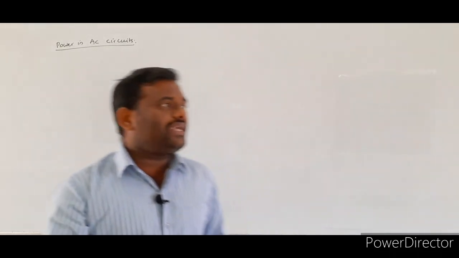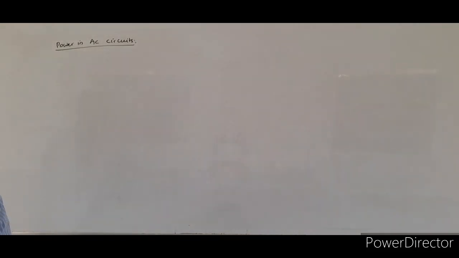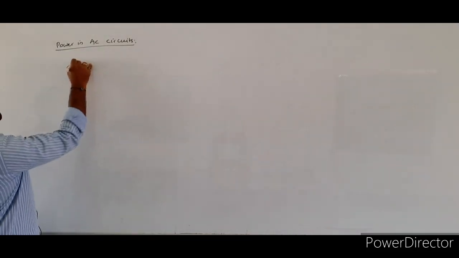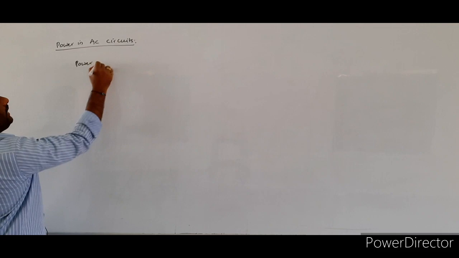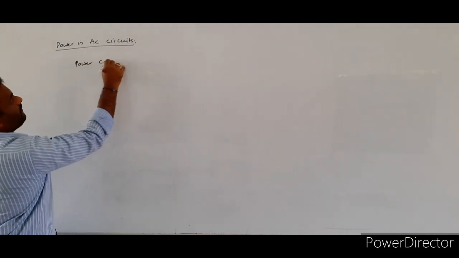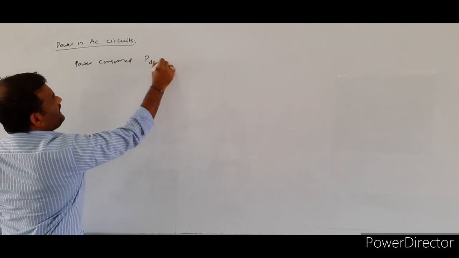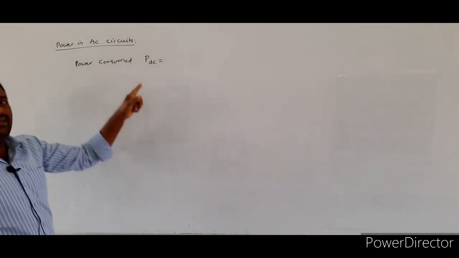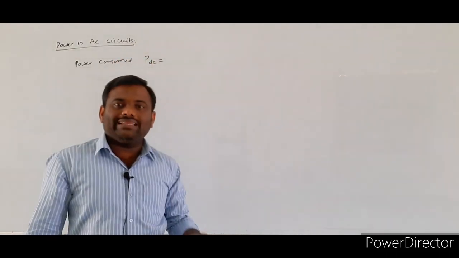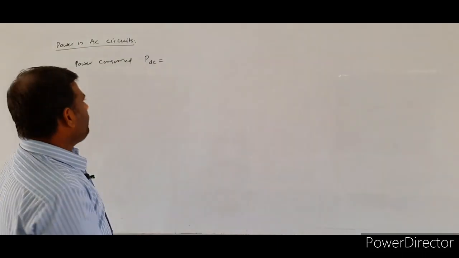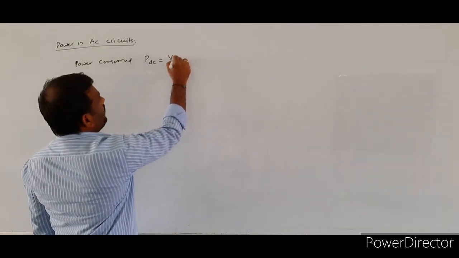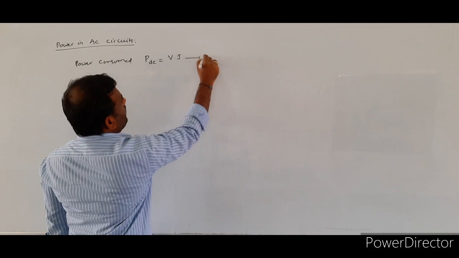In the case of DC circuits, the power consumed is simply the product of the voltage and the current.